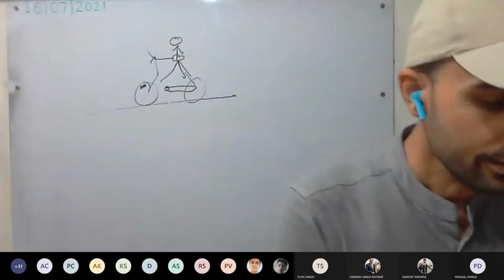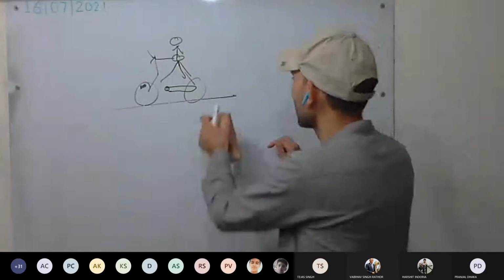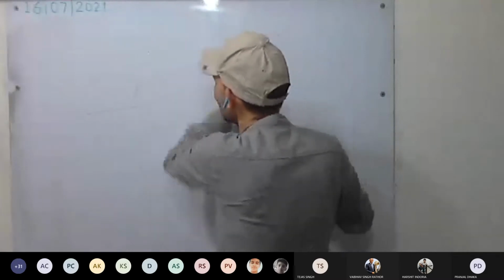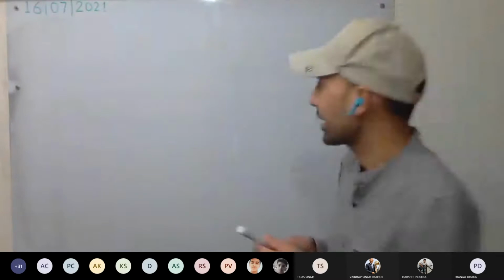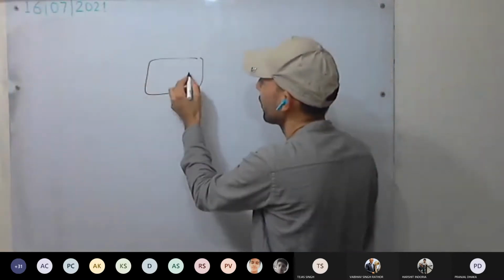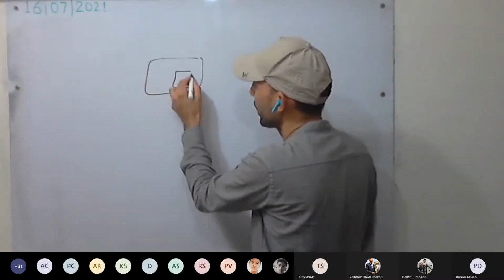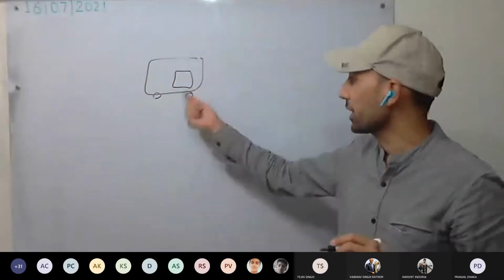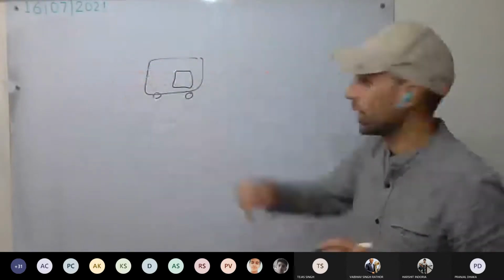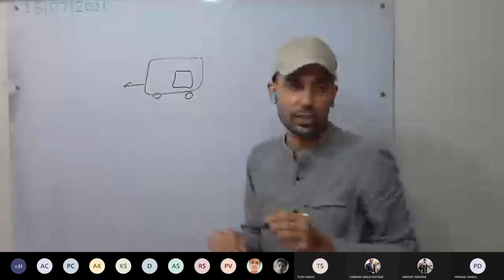Okay. See the second one. Second one is very interesting. You may have felt it or have seen it. For example, a train is moving. We are having a train and a door is there. Now you have seen a person jump from the train while it is running. For example, the train is running in this direction.